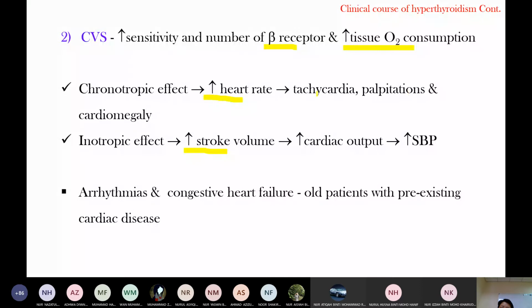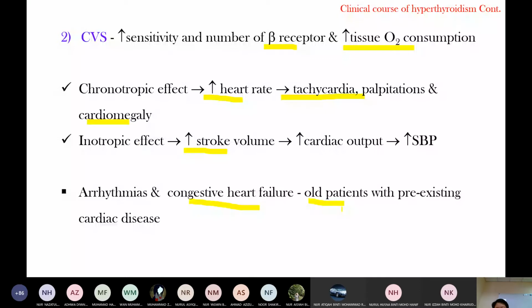Okay, so increased workload leads to cardiomegaly. With tachycardia and increased heart rate, the patient has increased workload. Increased workload leads to cardiomegaly, enlargement, so it can lead to heart failure, especially in old people.